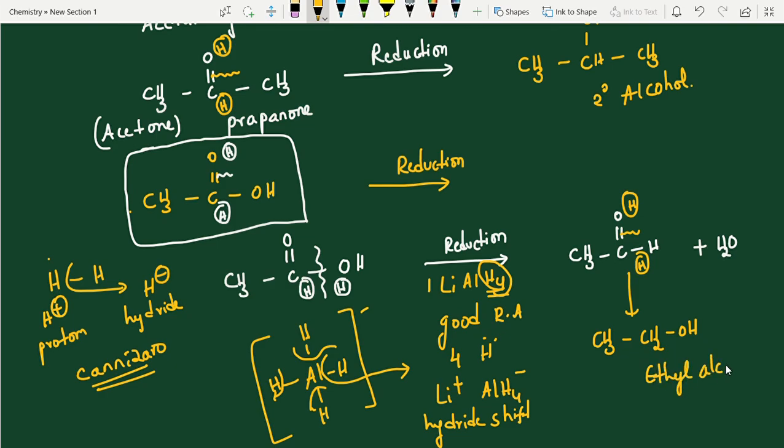If you notice in ethyl alcohol, there is no double bond. Single bonds undergo substitution reactions. Generally, alkanes undergo substitution reactions, not addition reactions, right? If there is no active site, the reaction stops here. That's it. Now you can try one reaction I am giving here.